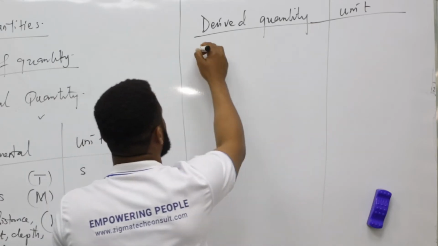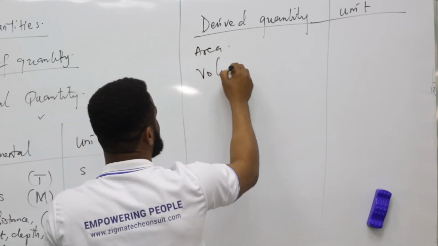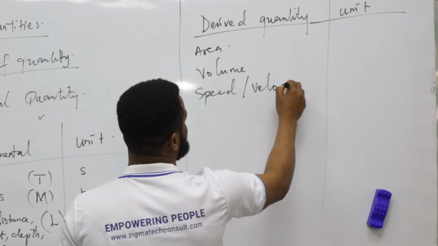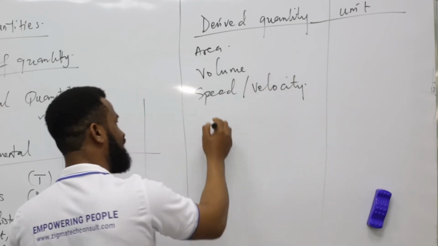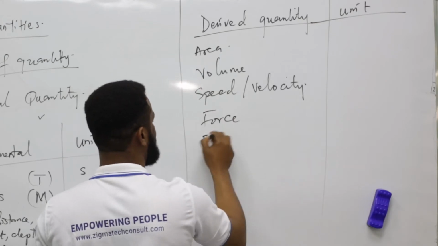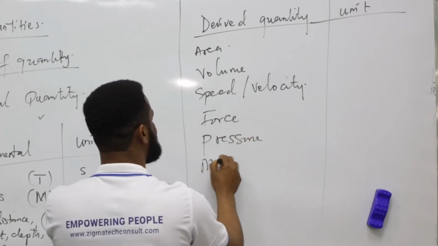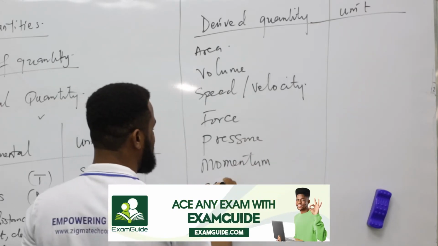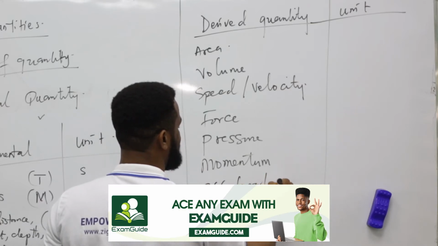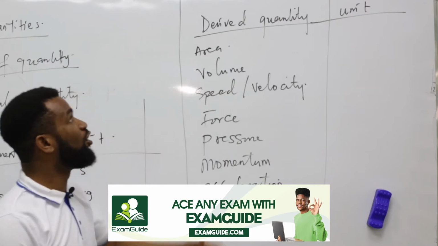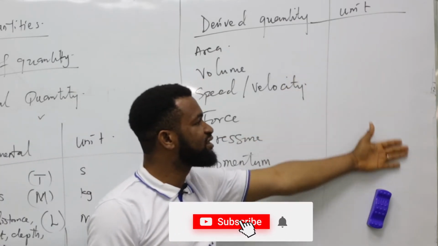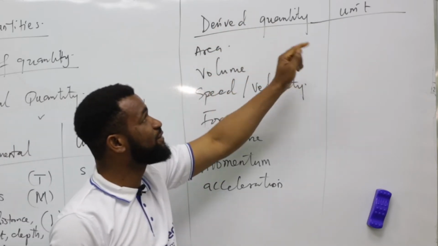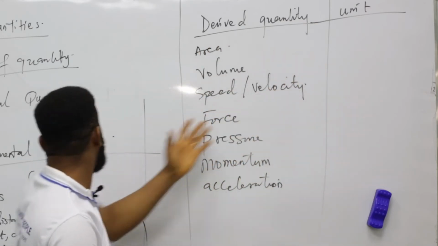The first one, let me start with the simplest: area, volume, let's say speed or velocity, or let's say force, pressure, momentum, acceleration, very important, etc. So these are called derived quantity. Now, what's the unit? I don't know. We are going to find out. And that is why we call it derived quantity, because their unit came from this place.